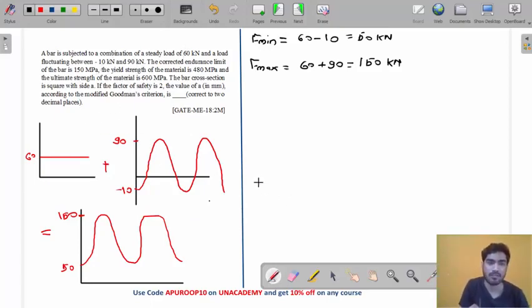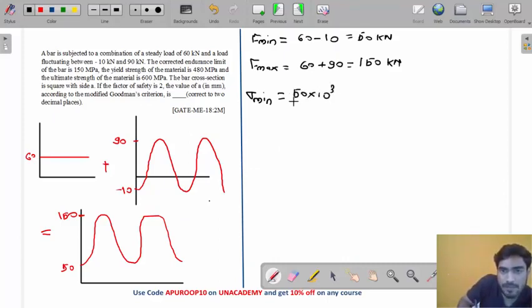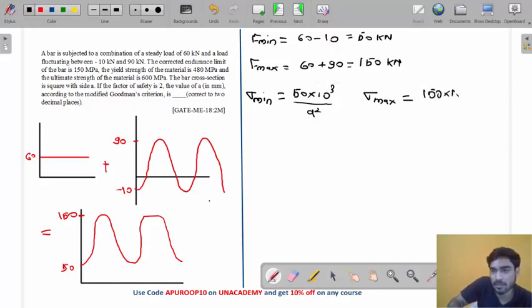So now my friend, what will be sigma minimum? This is axial load. It is a bar, so stress will be force upon area. So 50 kilonewton divided by the area. It is a square cross section and the side is A, so the area will be A square. And what will be sigma maximum? The maximum load is 150 kilonewton divided by the area A square. So sigma minimum and maximum we have got.